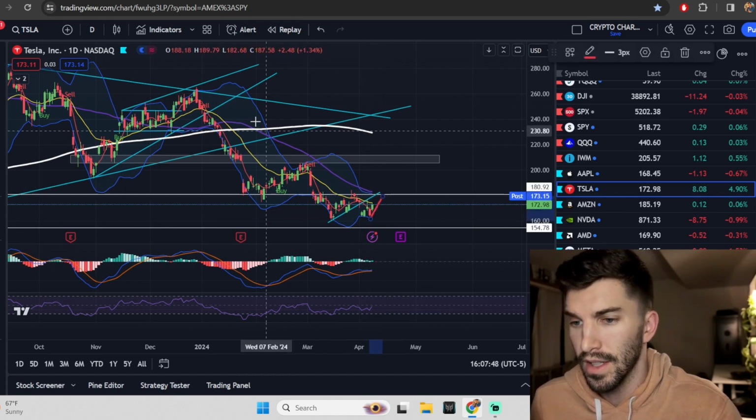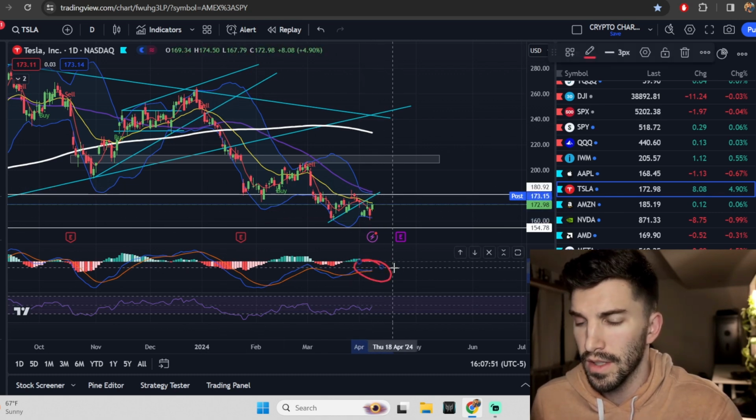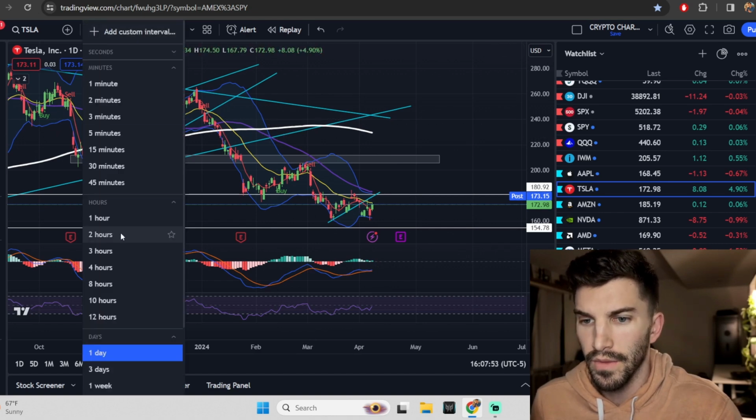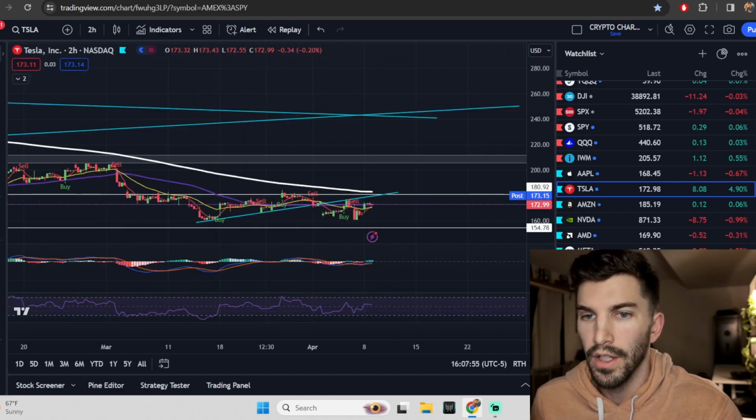Now, if this actually did go up, we want to go into the shorter time frames. Look if this daily MACD does cross down into negative territory. But if we just pull up a 2-hour, you're going to notice it's still negative.